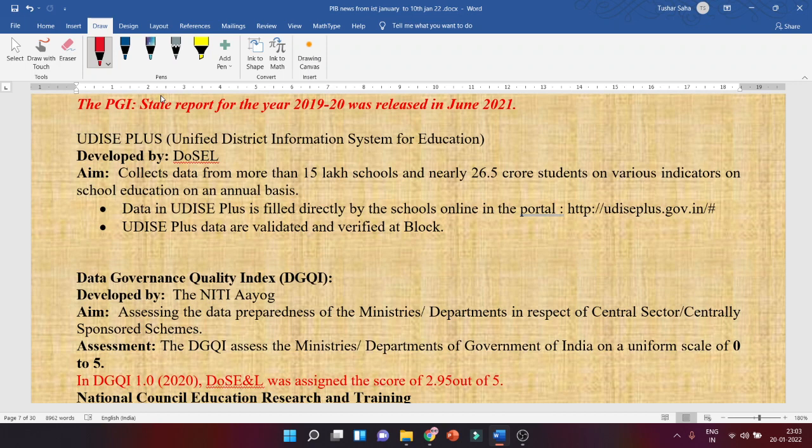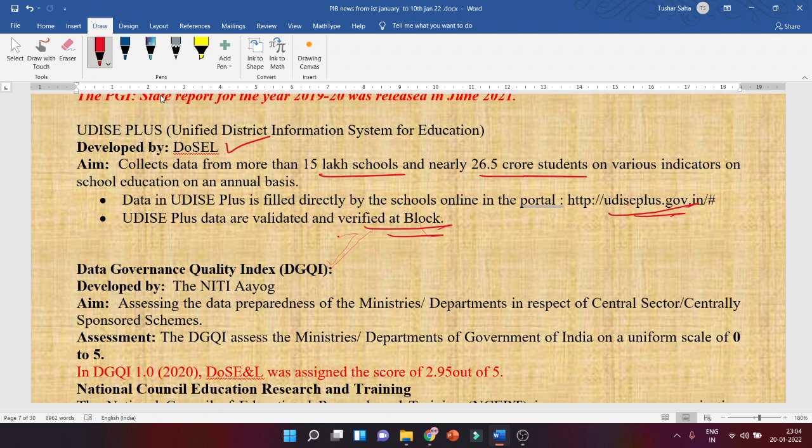UDISE Plus, okay, developed by DoSEL, collects data from 15 lakh schools, nearly 26.5 crore students, on various indicators on school education on an annual basis. Okay, data in UDISE Plus is filled directly by the school online on the portal udiseplus.gov.in. UDISE Plus data are validated and verified at block level. Got it? So let's move forward.